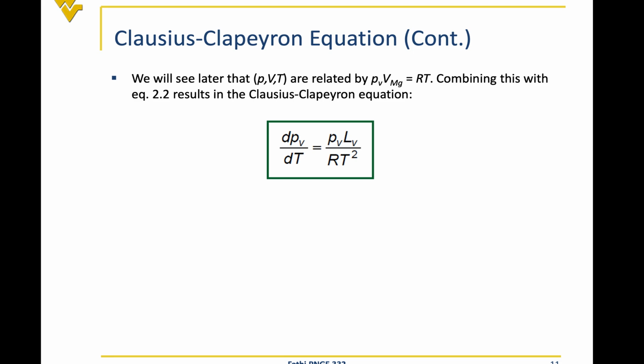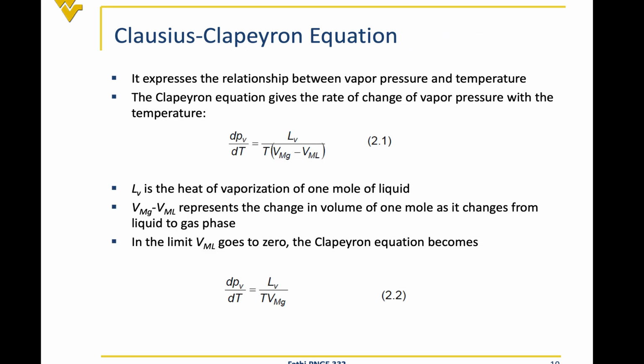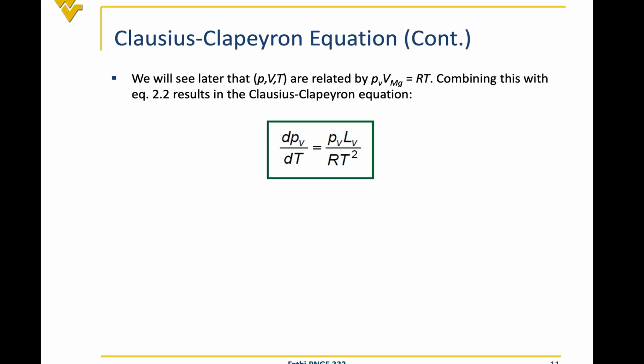They use this general relationship between pressure, volume, and temperature of pure substances, and they replace the volume of 1 mole of gas with this equation. So from this equation, Vmg, which is the volume of 1 mole of gas, becomes RT over PV.